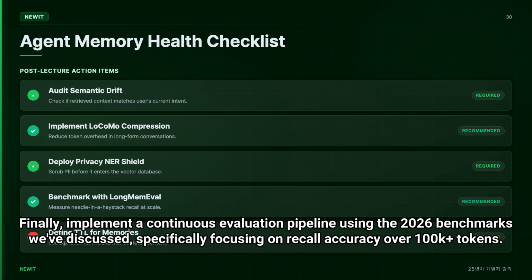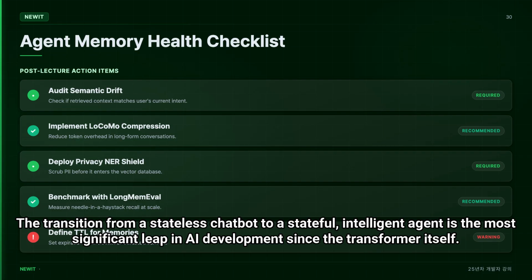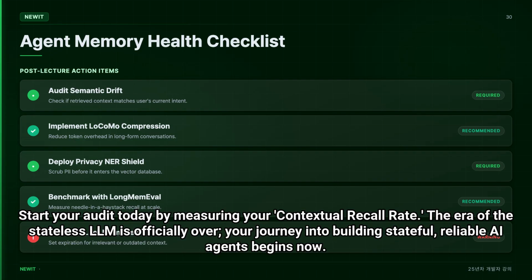Finally, implement a continuous evaluation pipeline using the 2026 benchmarks we've discussed, specifically focusing on recall accuracy over 100K plus tokens. The transition from a stateless chatbot to a stateful, intelligent agent is the most significant leap in AI development since the transformer itself. Start your audit today by measuring your contextual recall rate.